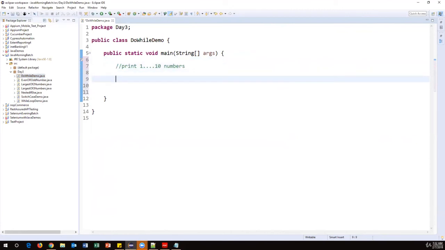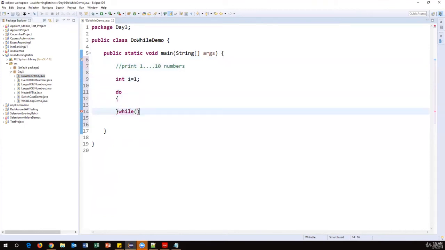So here I'll first write do. Start with the do, and the initial value should be there: int i = 1. Now let's start with the do. Curly braces started, and here we have to write the condition. What is the condition? i less than or equal to 10. This is the condition. Here we need to write the statements: System.out.println. I'll just print the value of i here.